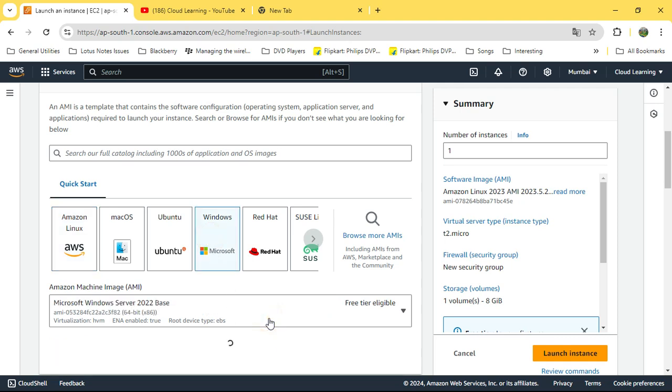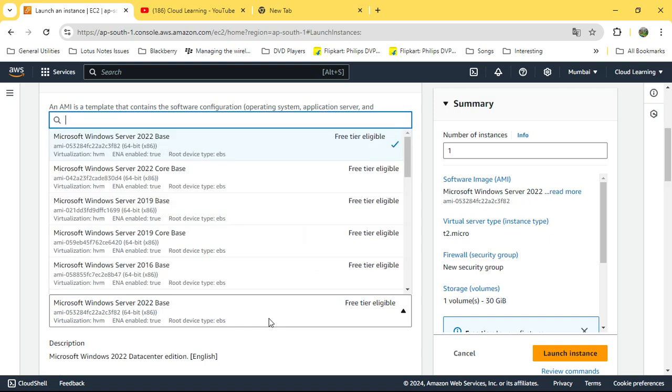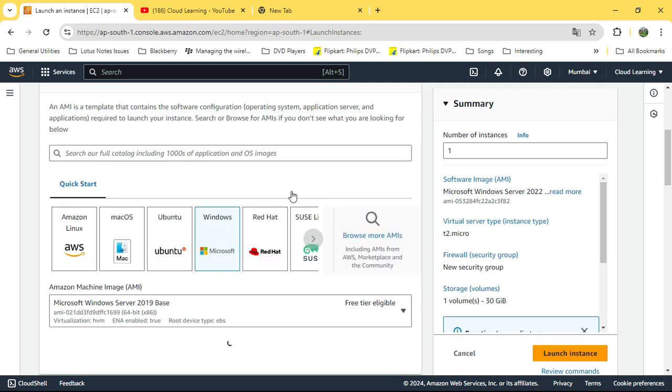In Windows you can choose any machine. 2019 is quite popular, so we'll go for 2019. It is available under free tier, so it would be available for 1 year. Okay, so you will get this one.